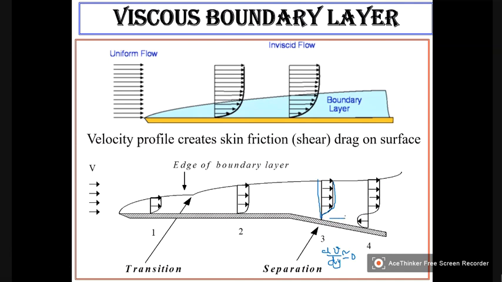and when the boundary is still diverging, more retardation will be there. As a result, the flow will be in the opposite direction at some point, as shown here. So this point where dV by dy is equal to 0 is called the separation or the onset of separation. That means the boundary layer will separate from the flow.